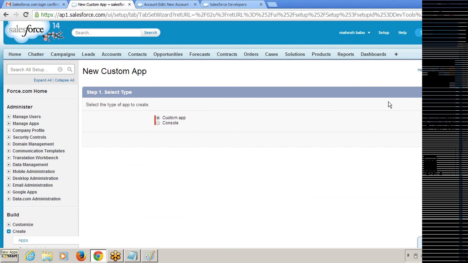So in total there are 5 steps to create the application. In the first step, it is asking what is the type of application. So I need to go for custom app and click on the Next button.